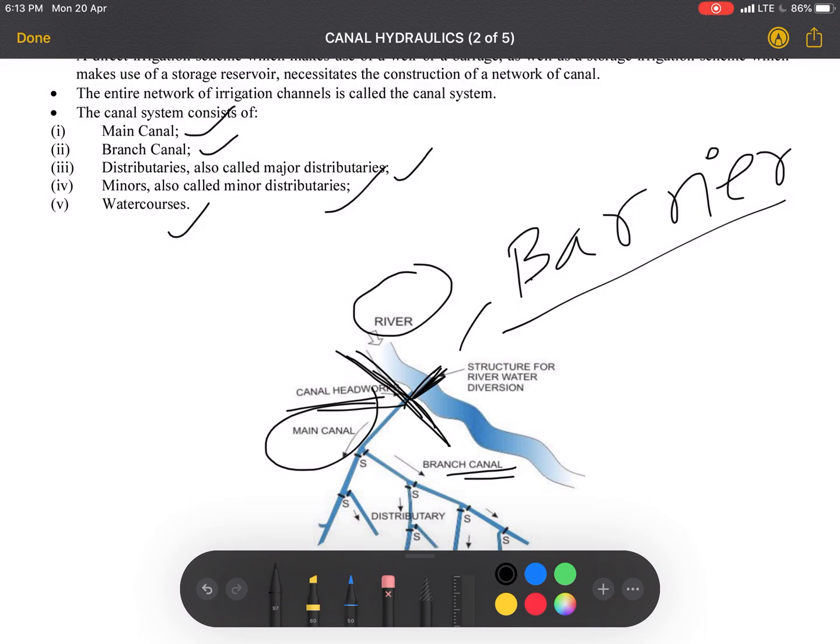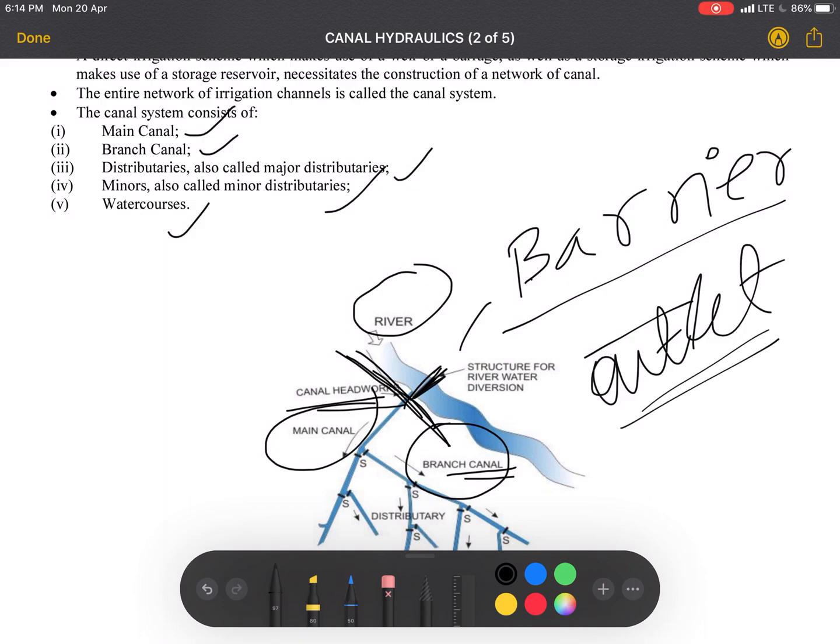From that main channel, to draw water, we need branch canals. After the branch canals, the distributaries are there, major and minor depending upon the length, and after that water courses, and these will stop at the outlet in the field.